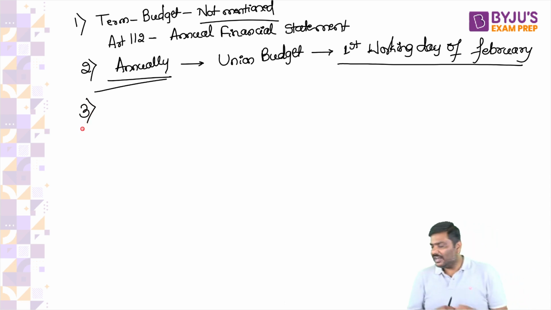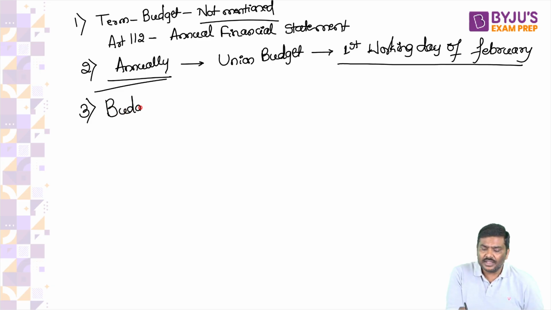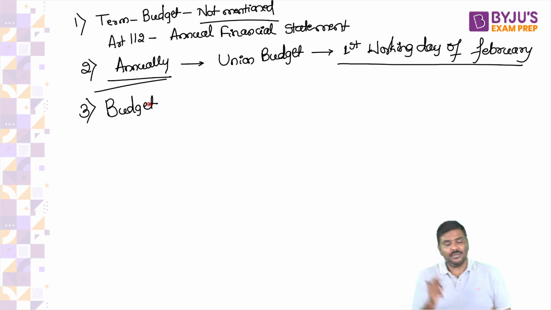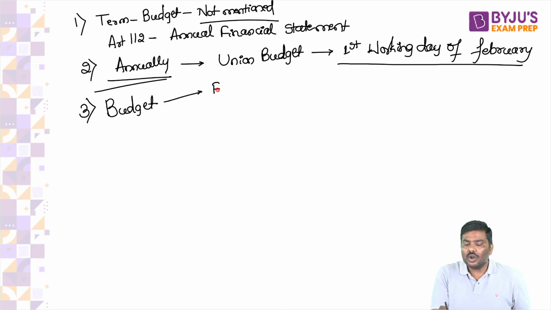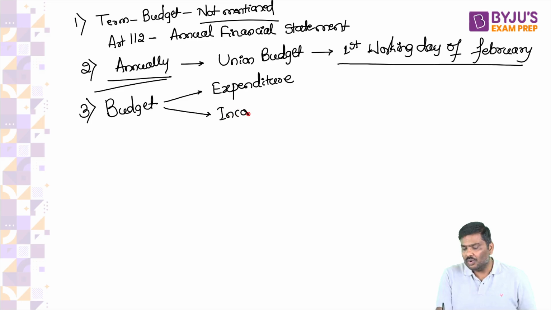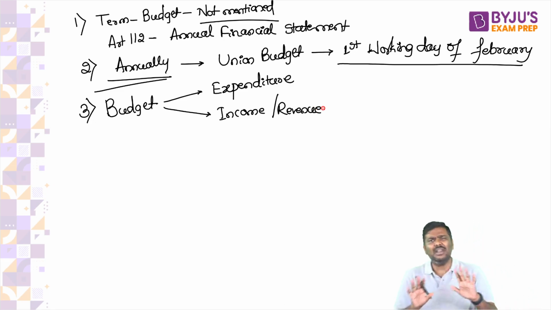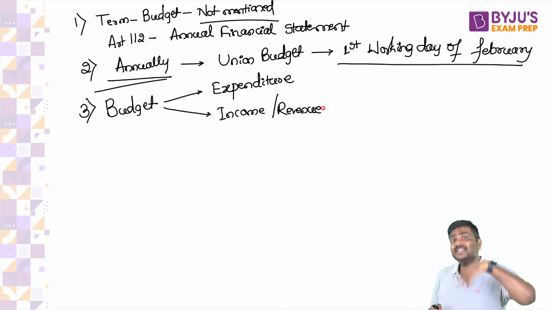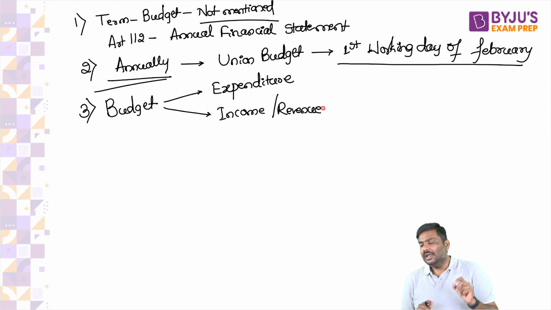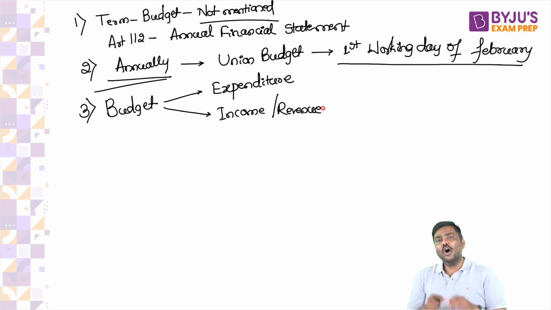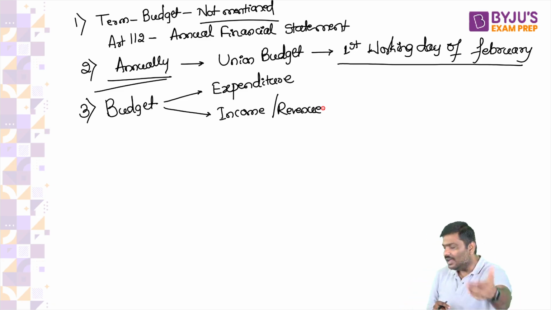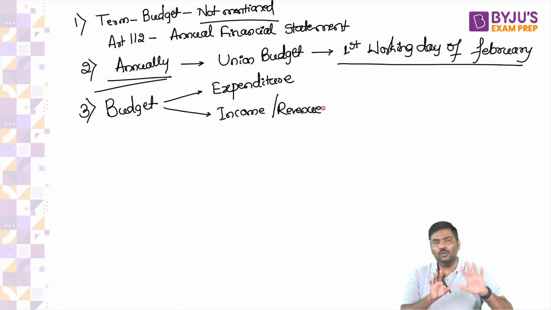Point number 3. Whenever the budget is announced, what generally happens is, the finance minister will give you details about the overall expenditure the government wants to incur for the next financial year, and the overall income or revenue that the government wants to collect in the next year. In the next financial year, how much total expenditure the government will be incurring and how much total income the government would be collecting.